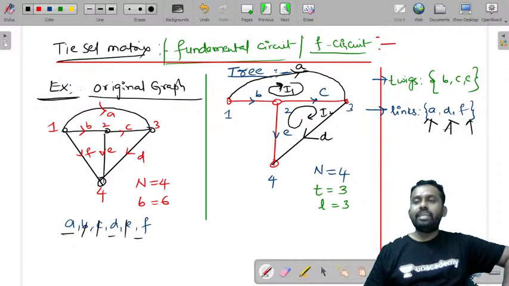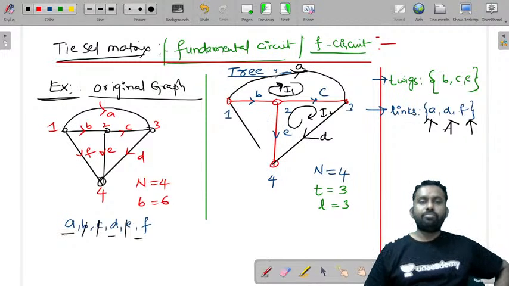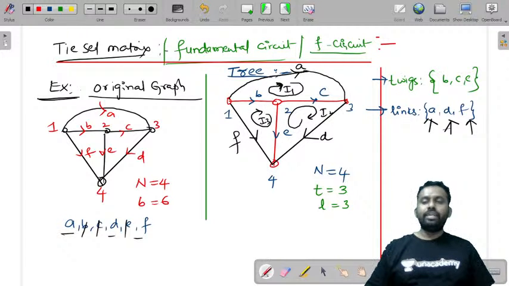Now what is the third link? F. Place that F also and take these directions. The direction of loop current in this will be I3, or tie set 3. Now let us take this to the next slide and see what we have to discuss about this.